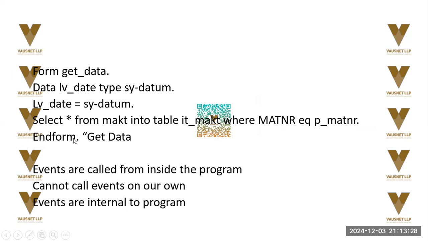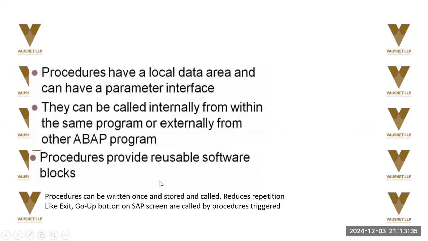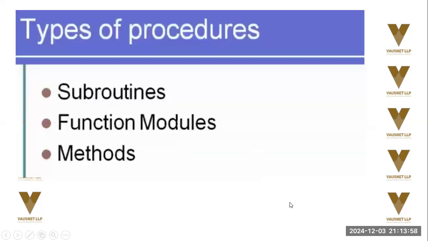Form and form, event block. Events are called from inside the program, we cannot call events on our own. Events are internal to the program. Procedures have a local data area. So that's why these are global and can have a parameter interface. They can be called internally from within the same program or externally. Procedures provide reusable software blocks. Procedures can be written once, stored and called. This reduces repetition, like the exit and go up buttons on the SAP screen, which are called by procedures that get triggered.